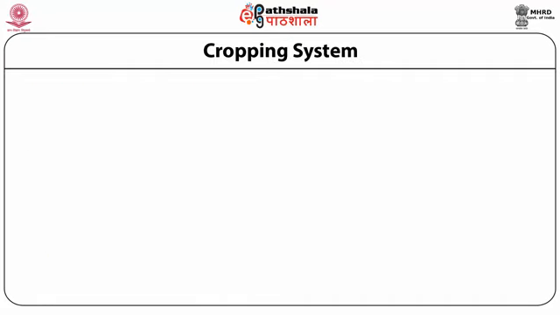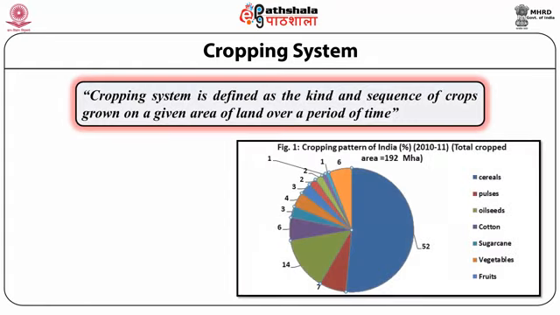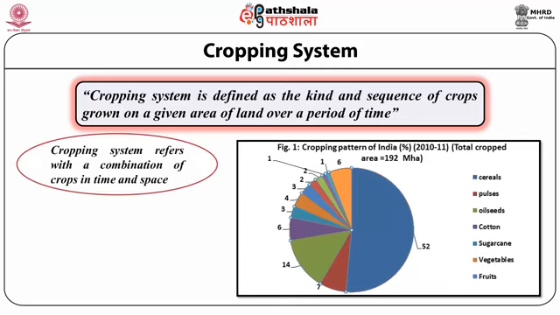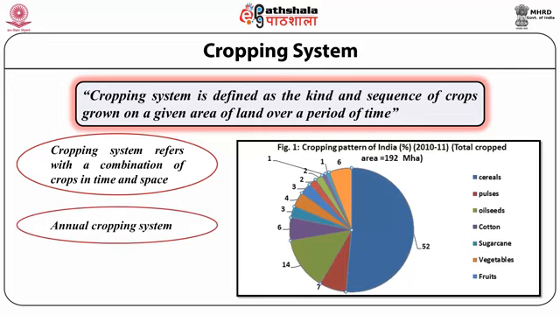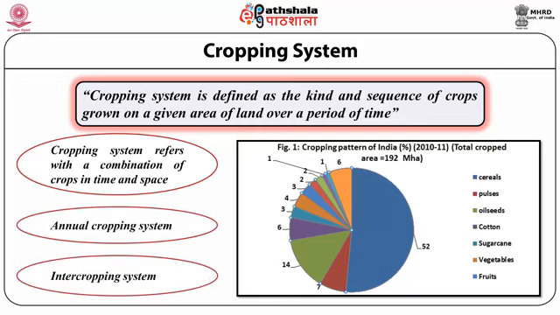Now come to the point: what do we understand by the cropping system? Cropping system is basically defined as the kind and sequence of crops grown in a specific area in a specific period of time. This cropping system is the combination of crops in space and time, and on this basis it is classified into annual cropping system and intercropping system.